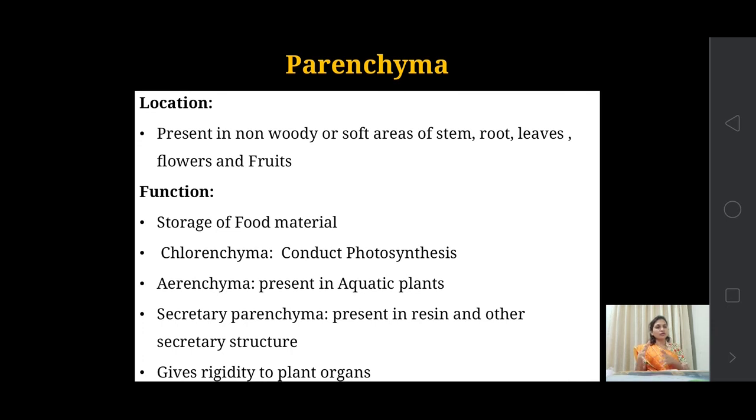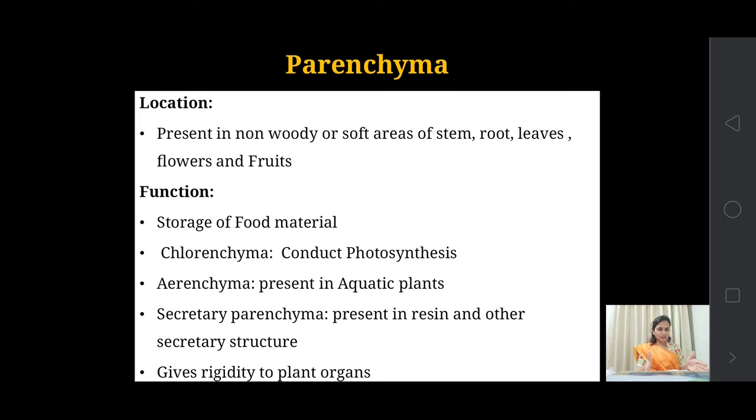So have you got the whole thing? What is meristematic tissue? What is permanent tissue? Meristematic tissues are undifferentiated; permanent tissues are differentiated. Meristematic tissues are continuously dividing cells, while permanent tissues are stable, that is, they do not divide further.